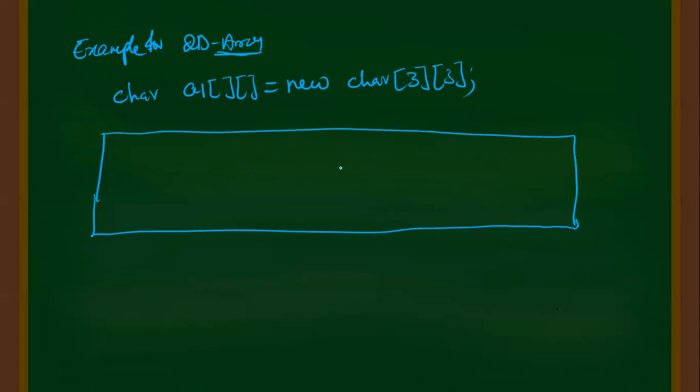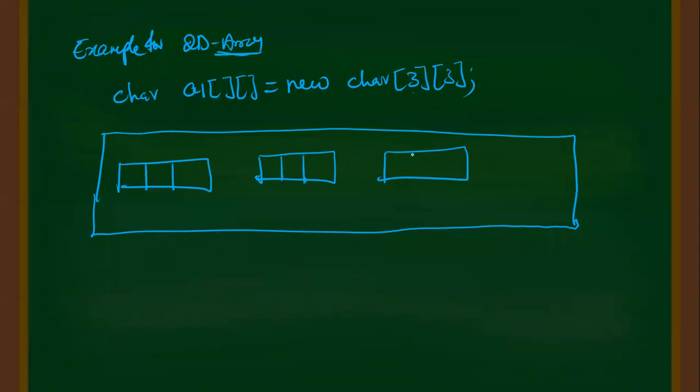How will this be created? This is in memory. After that, how many are there? 3 are there. So 1 box, 2 box, and 3 boxes. Here 3 means each box will be divided into 3 columns. So 1, 2, 3. 1, 2, 3. 1, 2, 3. Actually, the array will be stored like this only, but we can imagine this in matrix form also. I will show that also.